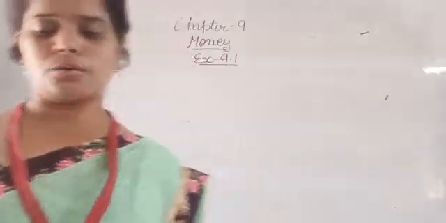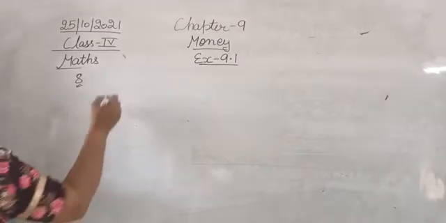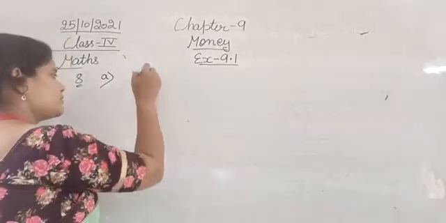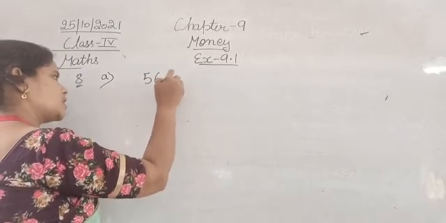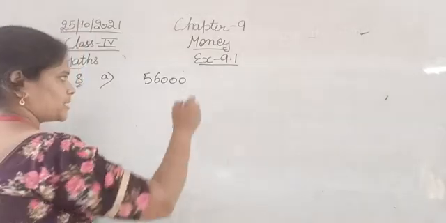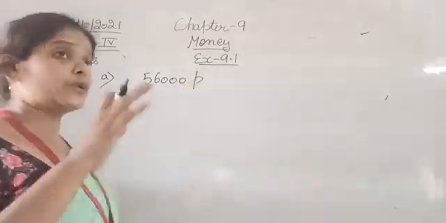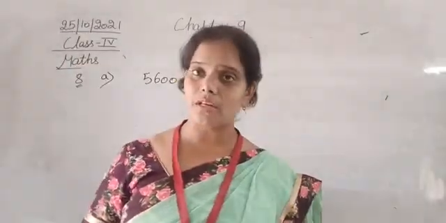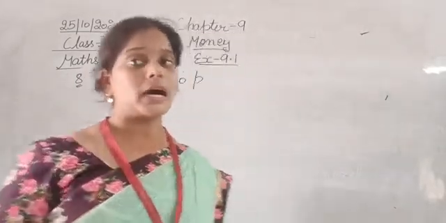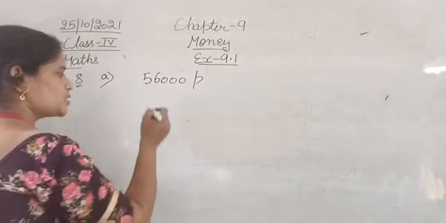A1 is 56,000 paise. For converting rupees into paisa we multiply with 100, but for converting paisa into rupees we divide it with 100.